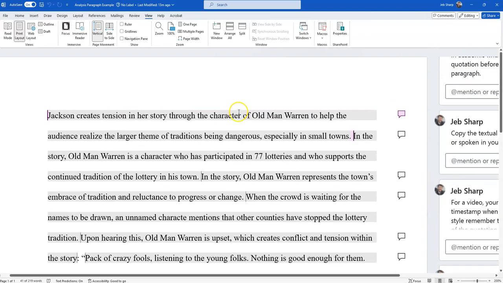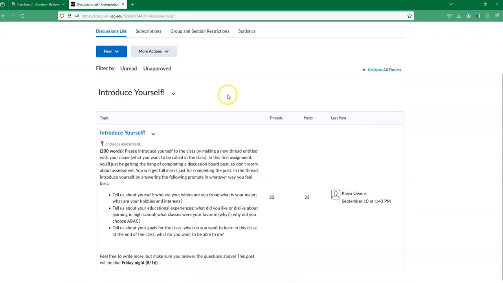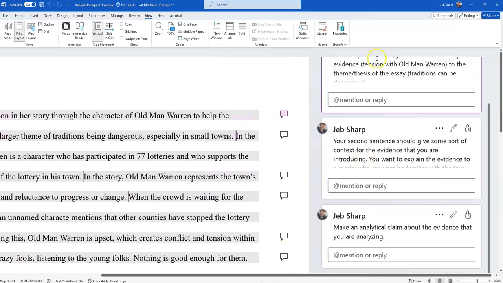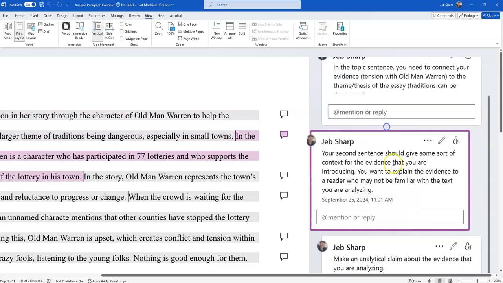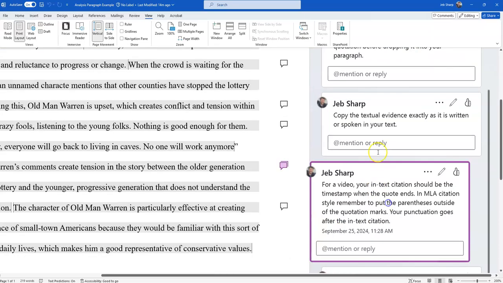So that's how you write an analysis paragraph. What you're going to do for your assignment, you're going to go into the discussion board. I haven't created the discussion board, but you'll go into the discussion board, and down here, you'll see analysis paragraph will be the topic, and you're just going to write a paragraph about your source, just like I did for this source. This is a good template that you can use. As a reminder, once you download it, you can see all my comments that explain what each sentence is doing. So I don't think you'll have any trouble writing that.